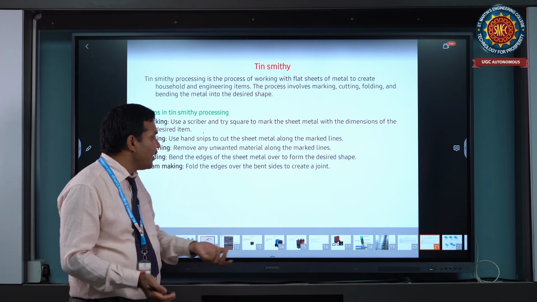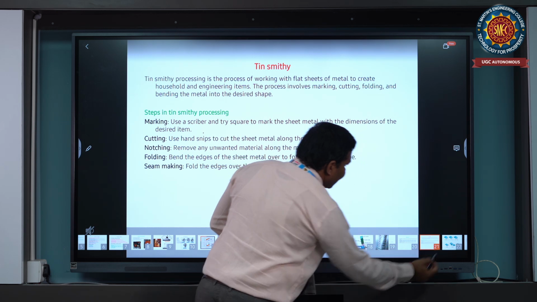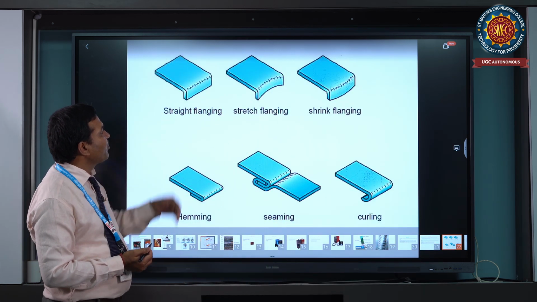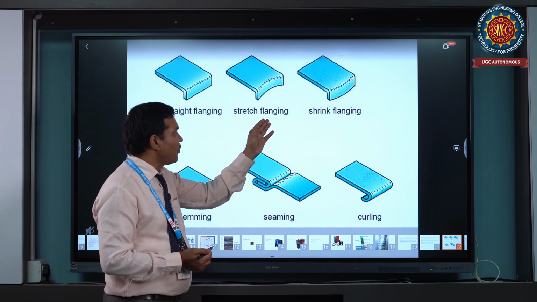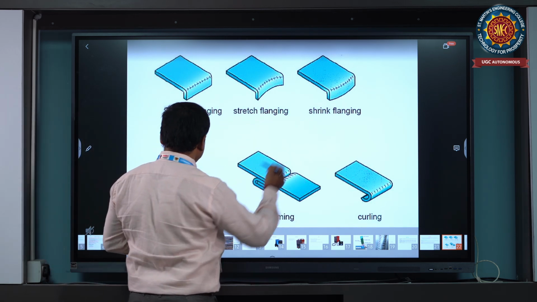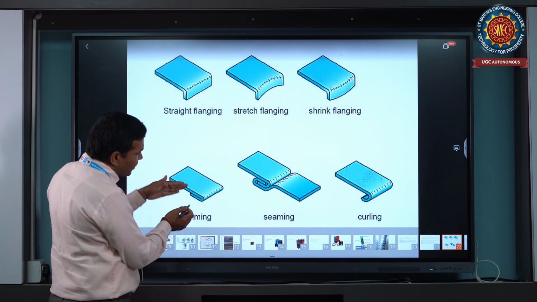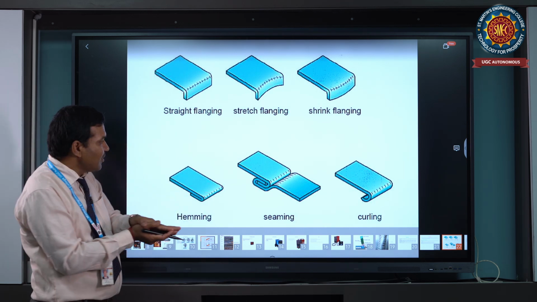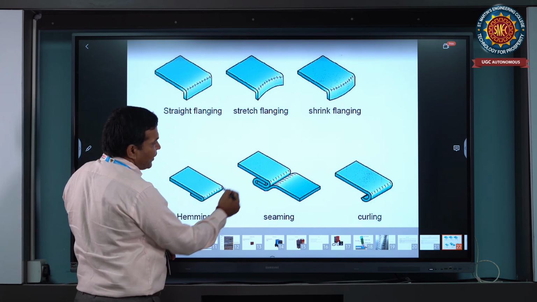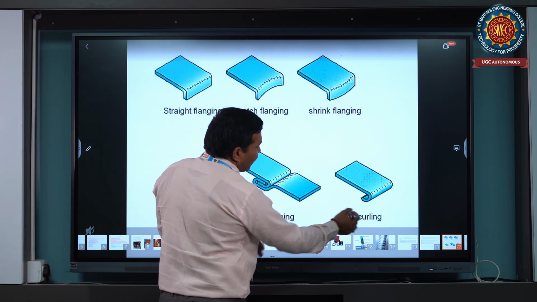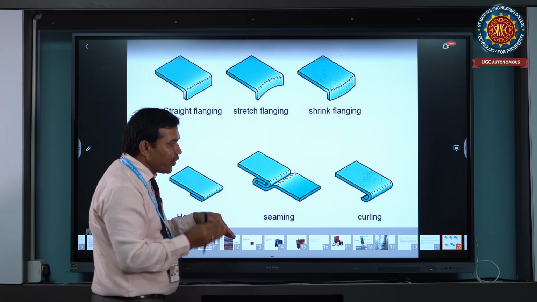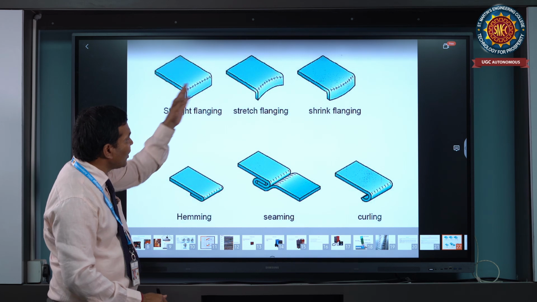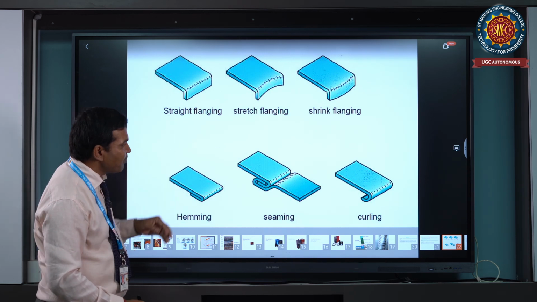These are different sheet metal operations. You can see the straight folding process, scratching, flanging process, sinking process, and hemming process. Hemming means two edges are joined together, a butt joint, with all edges, and it is a double seam joint. Single curling means forming the edges into a curvature. It is the curling process. It is all one sheet metal process.